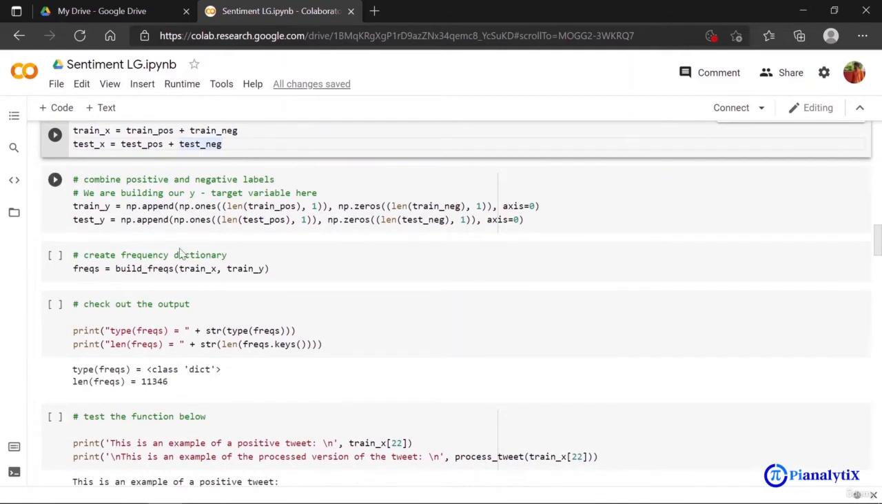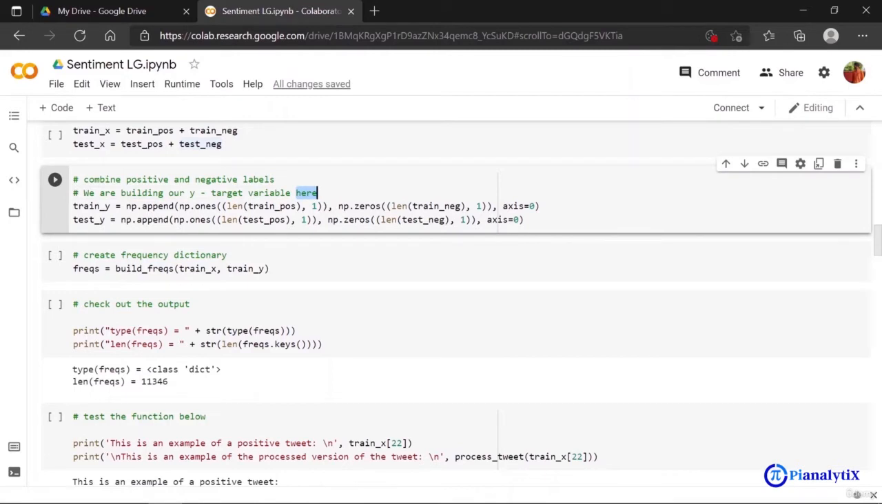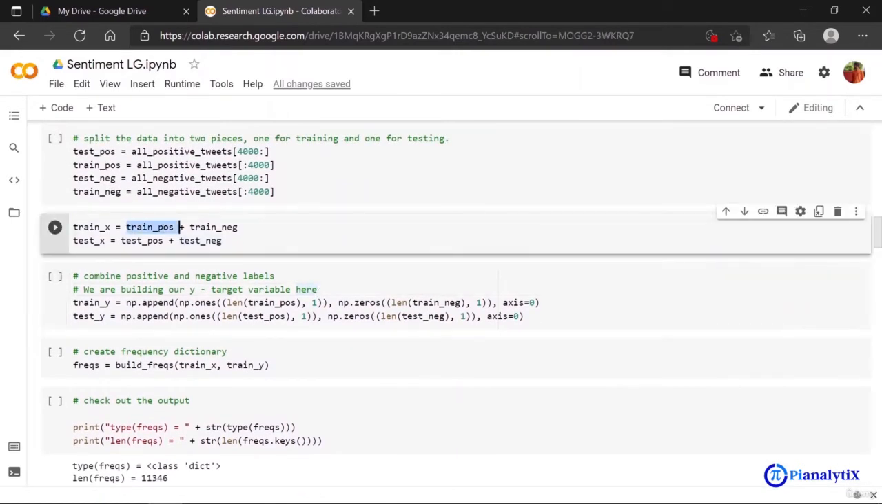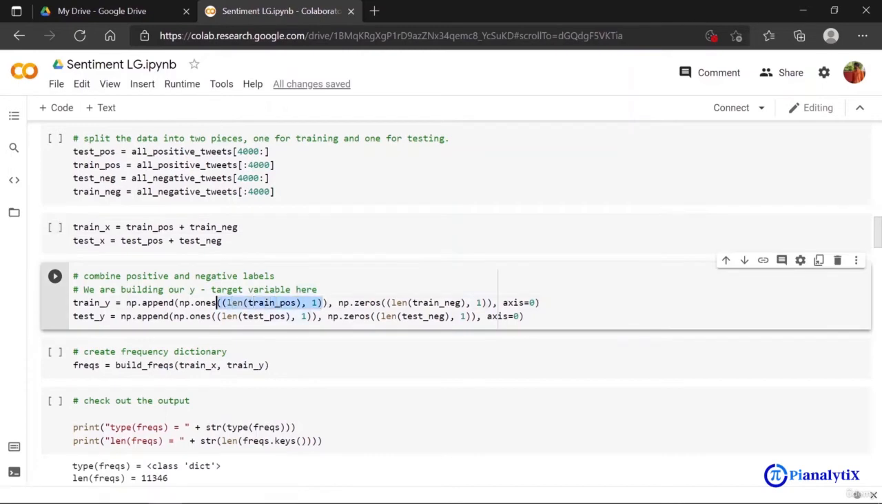Now you might be a little confused as to what we have done here. We are actually building our target variable. How? We're building an array which stores all the class values, the 1s and the 0s. Since I already know that I first inserted the train pos, meaning the positive tweets, in my train x, here in my y or target variable I'm storing that number of times 1. This is the code for that. Similarly, I'm doing the same for the number of zeros.